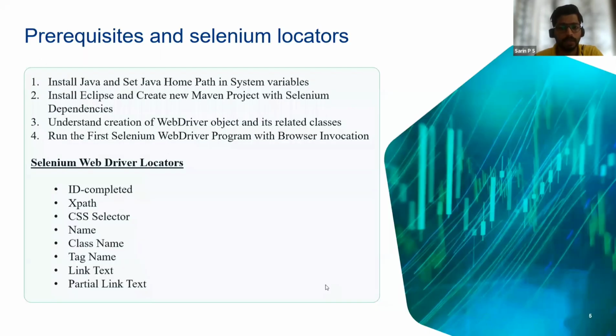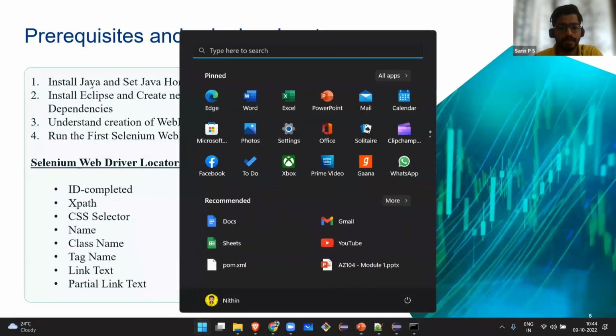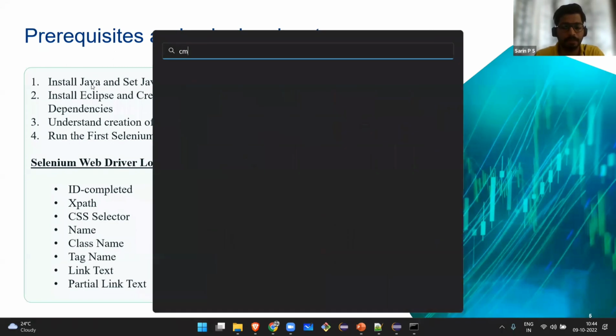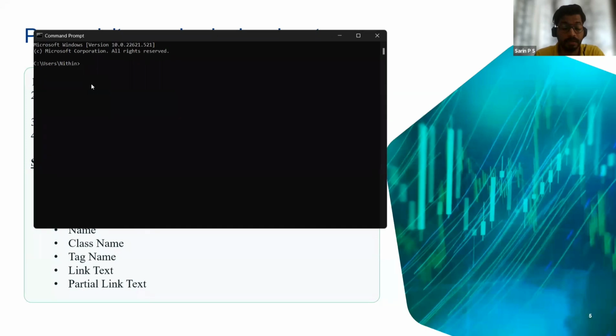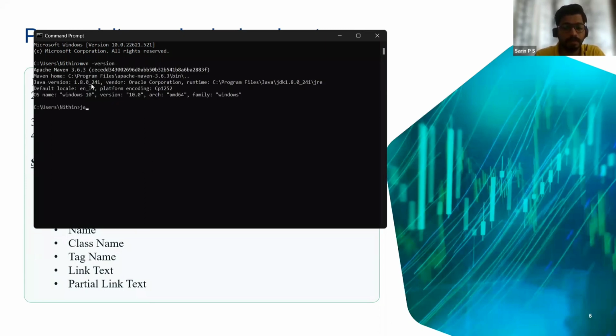Once you have installed Java and JDK, you have to verify whether they are present in your system with the help of CMD. mvn minus version will give you the corresponding version of Maven, and java minus version will give you the corresponding version of Java.